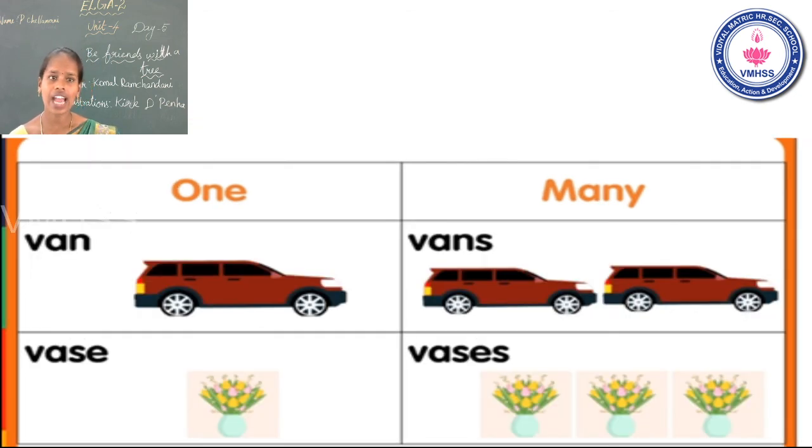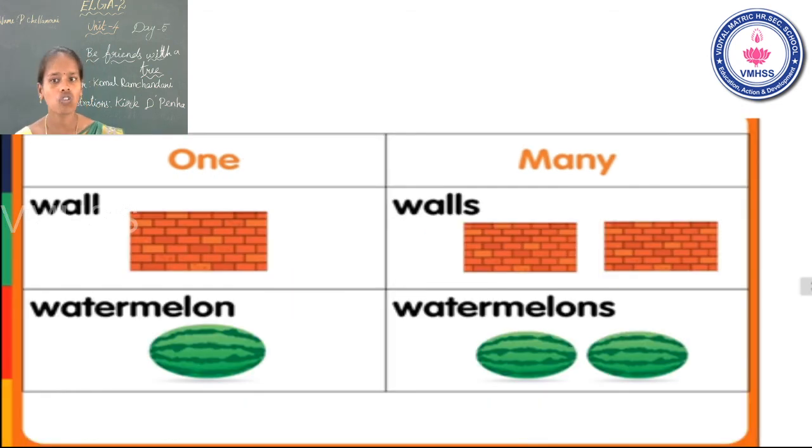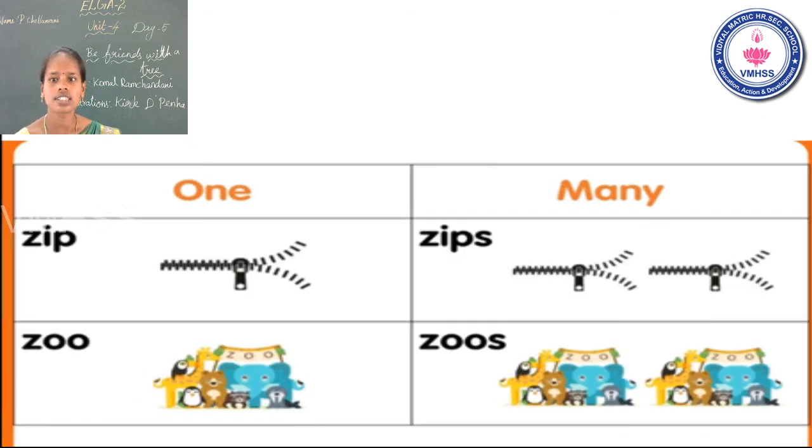Vans. Vase, vases, wall, walls, watermelon, watermelons, zip, zips, zoo, zoos.